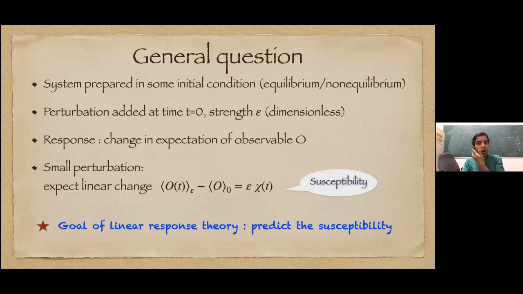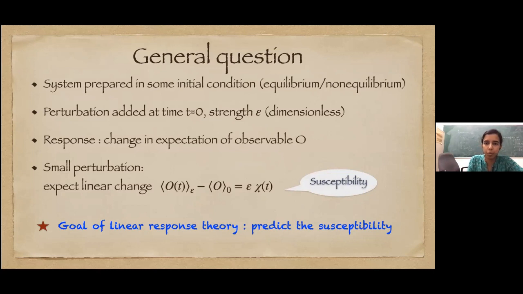So let's make the question more precise. We have a system prepared in some initial condition. The initial condition can be equilibrium, non-equilibrium, some specific one, whatever you choose. And then some perturbation is added at some time t equal to 0. This perturbation can be a potential, it can be a field, it can be a boundary drive, or whatever you choose, some change in some parameter.